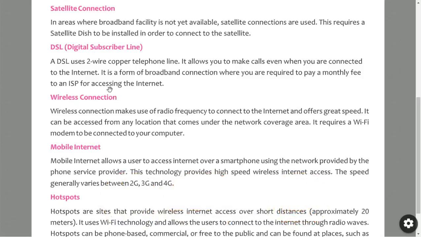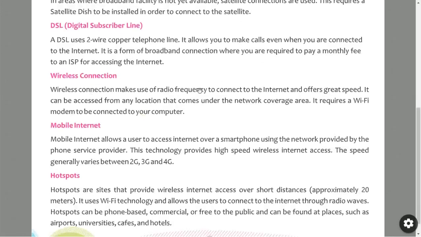In a DSL also it is the same thing. You can access the internet by paying a monthly fee. Whatever charge they are going to charge, by paying that charge, you can access the internet. So that is a DSL. So next is wireless connection. Wireless means there is no wire. Without wires also we can connect with the internet.